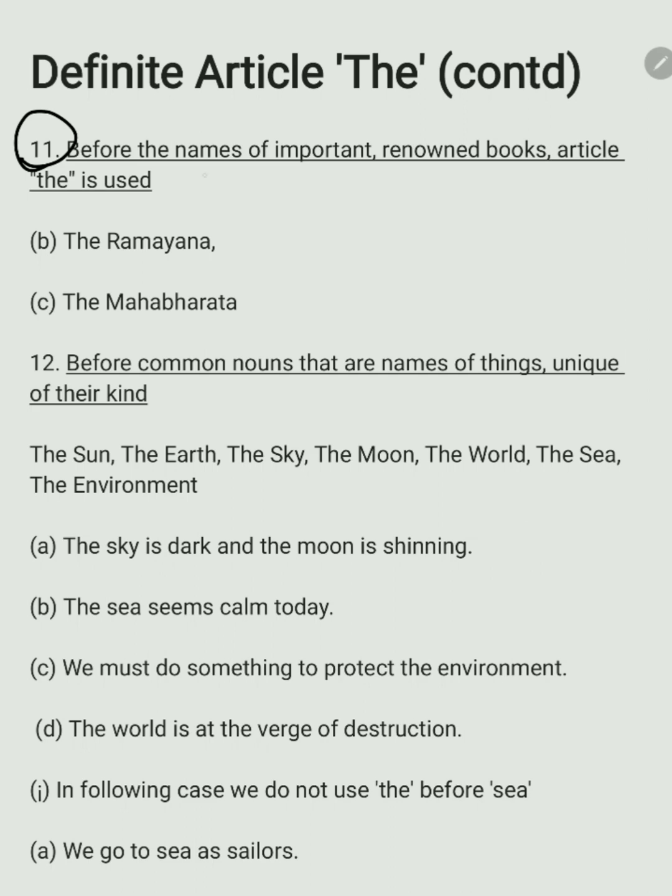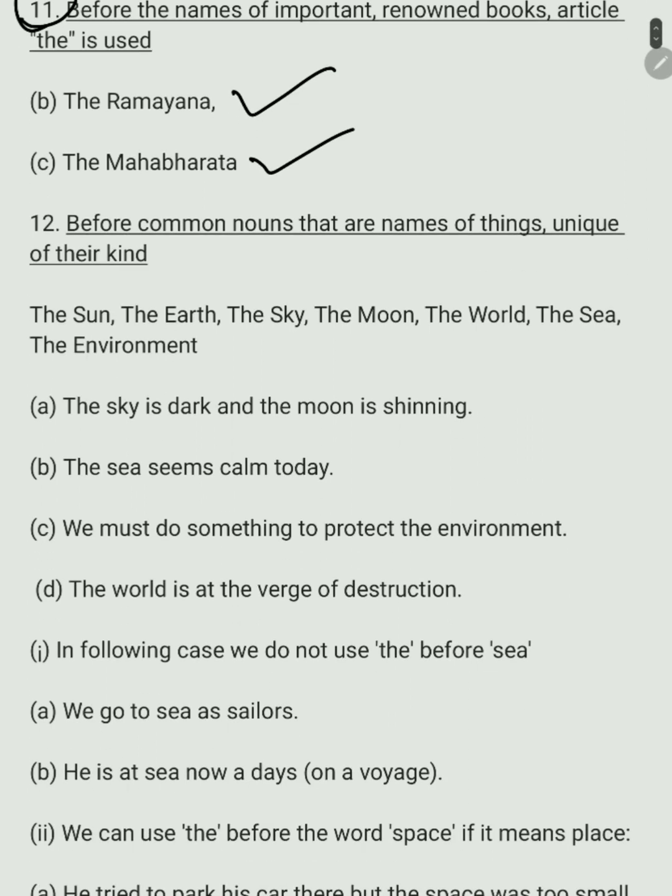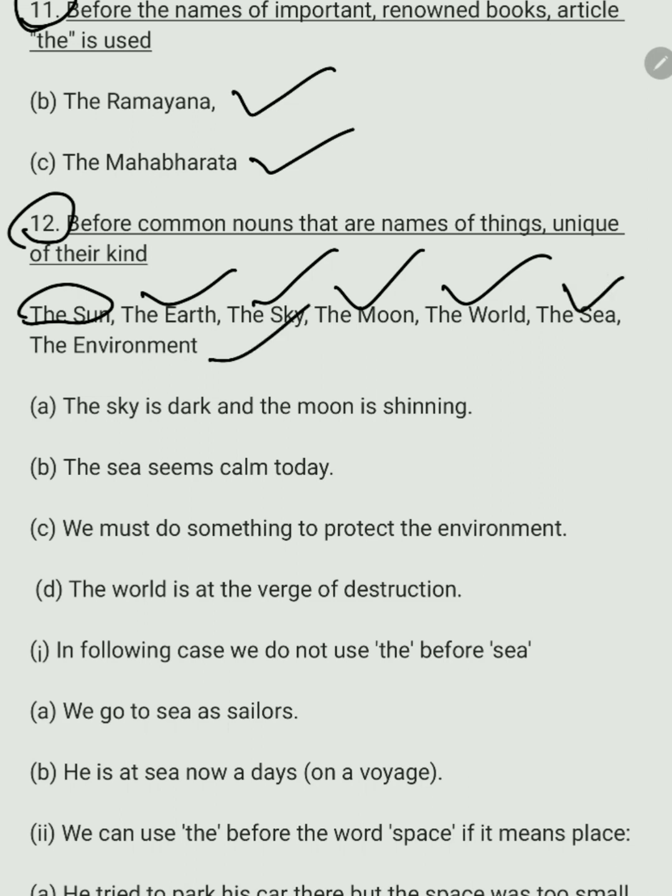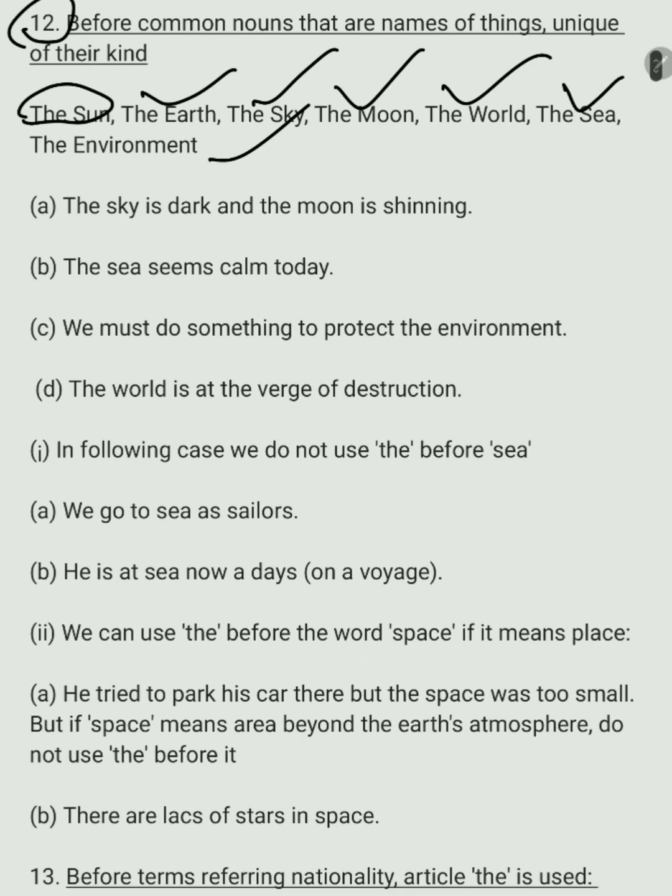The is used before the names of important renowned books, like the Ramayana, the Mahabharata. Next, it is used before common nouns that are names of things of unique kinds. Say, for example, the sun, the earth, the sky, the moon, the world, the sea, and the environment. Let us see the example of these words.